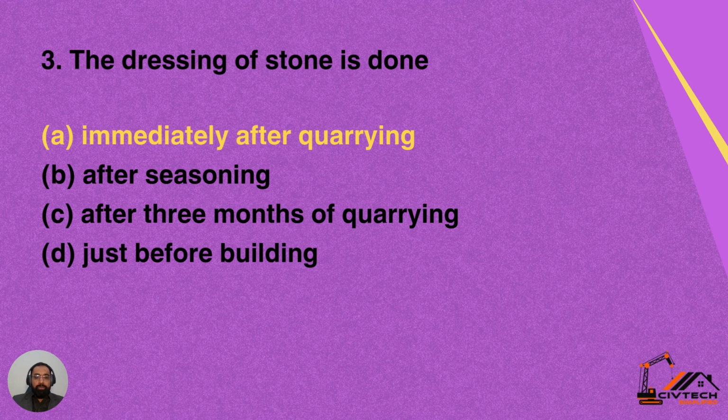Question 3. The dressing of stone is done, option A, immediately after quarrying; option B, after seasoning; option C, after 3 months of quarrying; and option D, just before building. The dressing of stone is done immediately after quarrying. A is the correct answer.